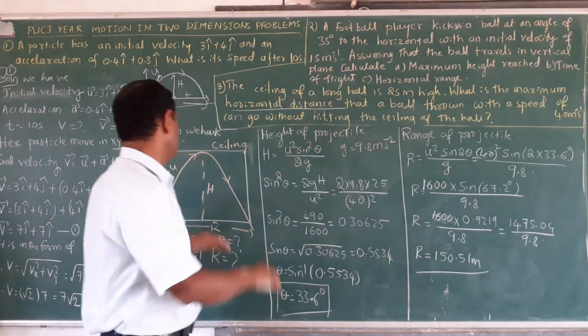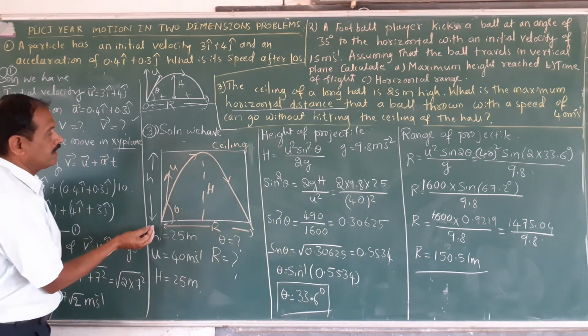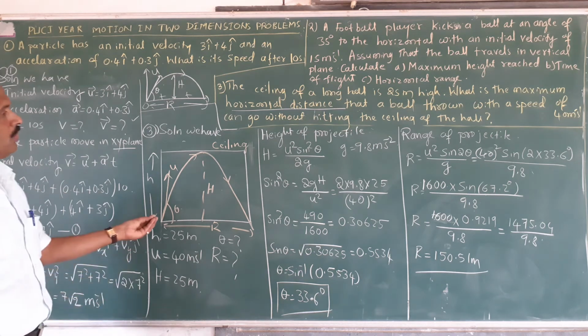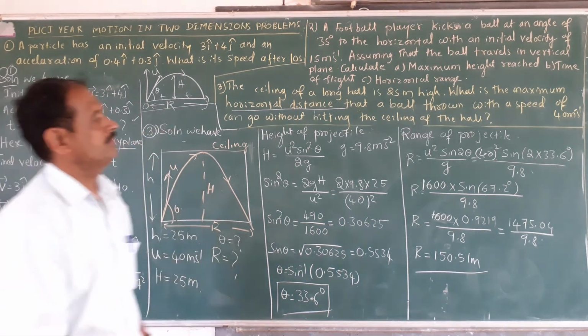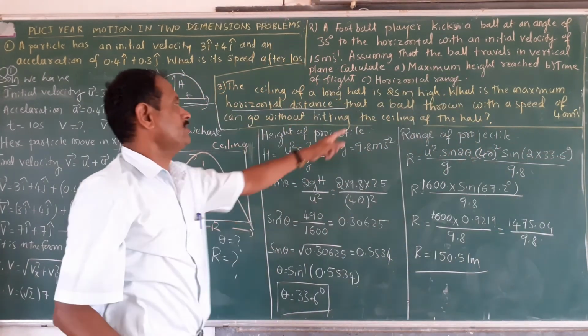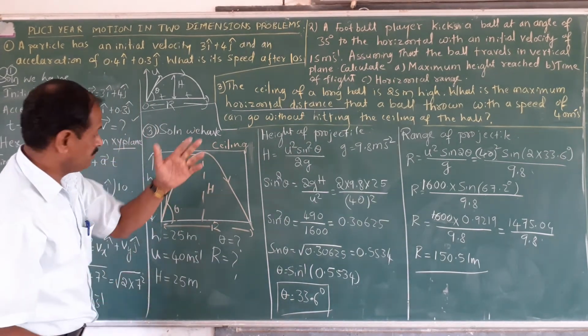This is the hall here. Now that ball is thrown with a speed of 40 meters per second. The ceiling height is 25 meters.